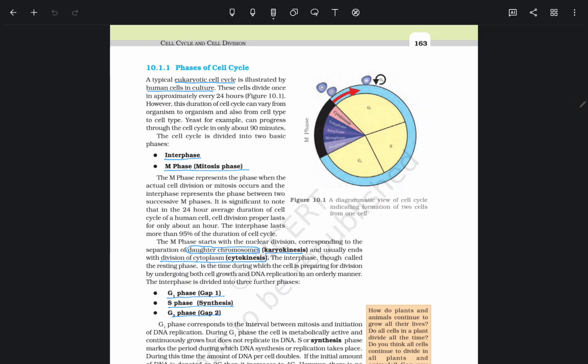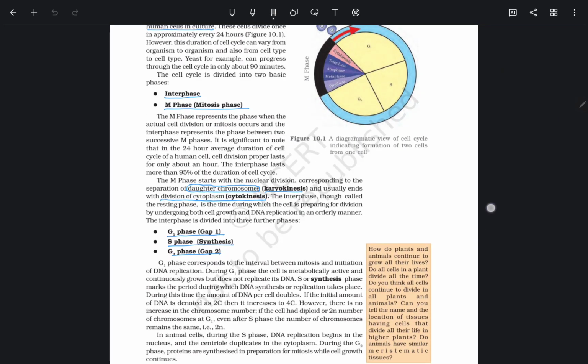The M phase represents the phase when the actual cell division or mitosis occurs, and the interphase represents the phase between two successive M phases. It is significant to note that in the 24-hour average duration of the cell cycle of a human cell, cell division proper lasts for only about an hour. The interphase lasts more than 95% of the duration of the cell cycle. That means the most part is the interphase, then M phase.